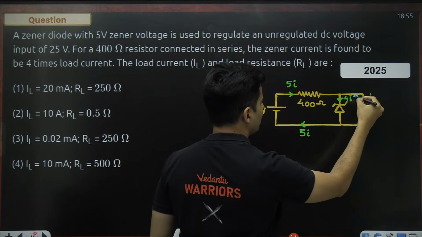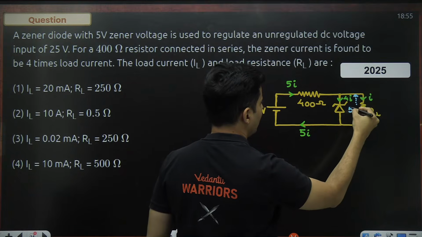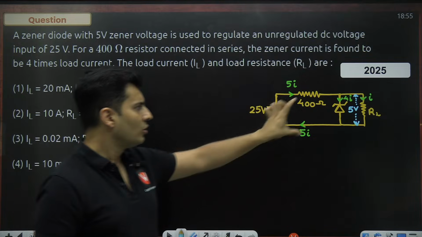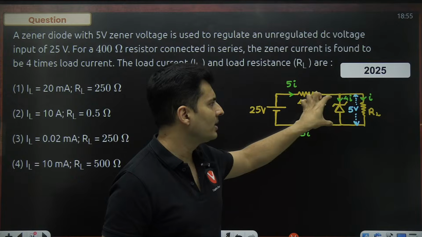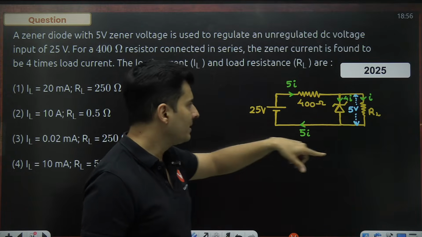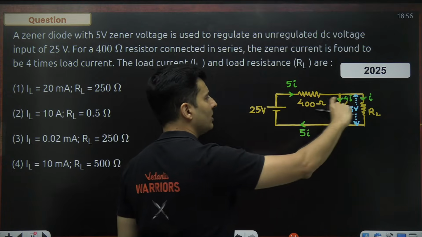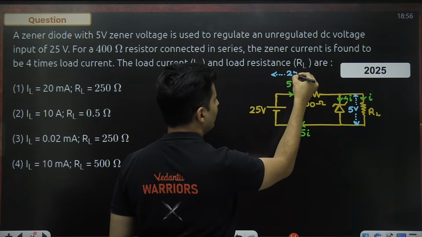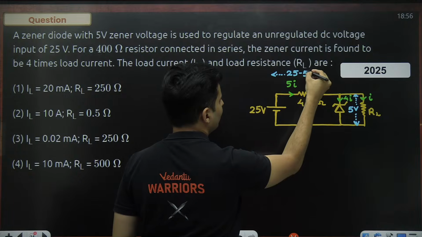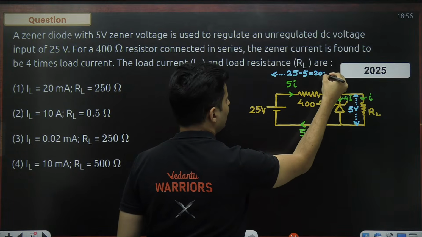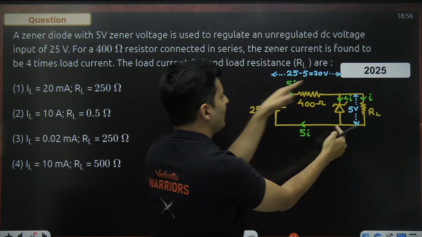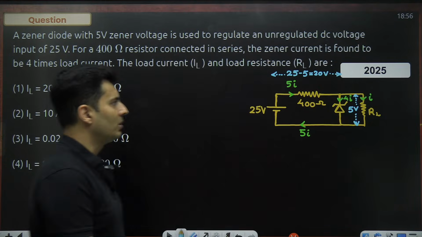So the voltage across this element is 5 volts. It is in reverse bias, in the breakdown region. No matter what you do, this voltage will be 5 volts. That means out of the 25 volts, 5 volts is here. How many volts will be over here? It will be 25 minus 5, which is 20 volts, because 20 volts plus 5 volts will give me 25 volts.